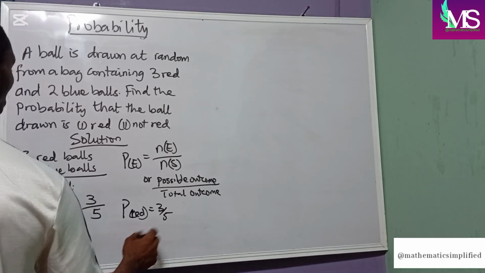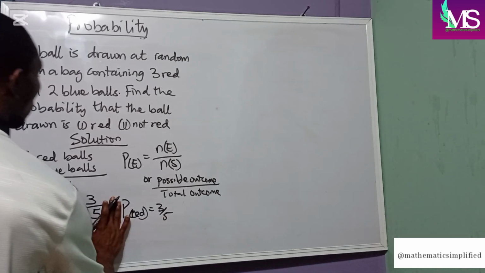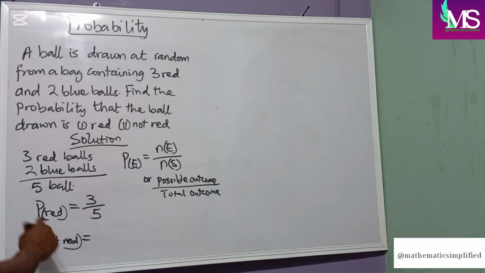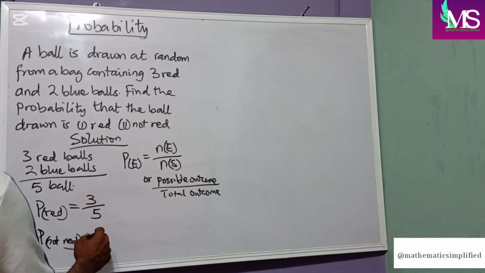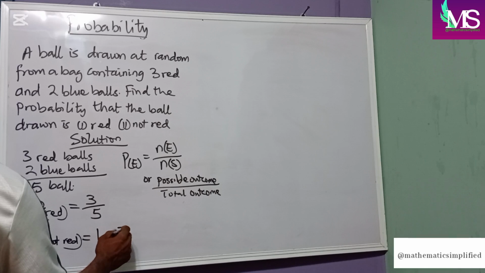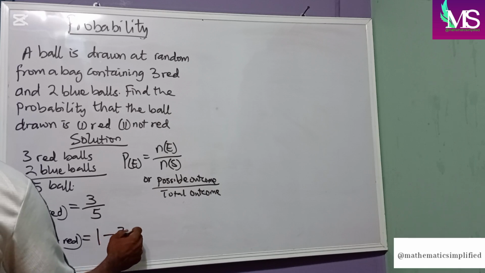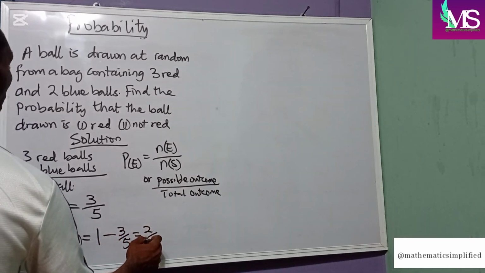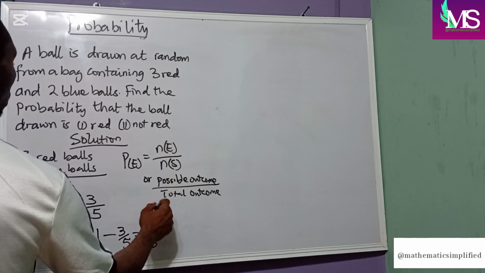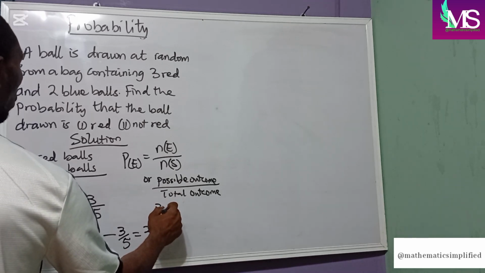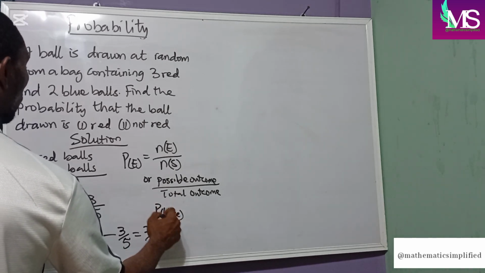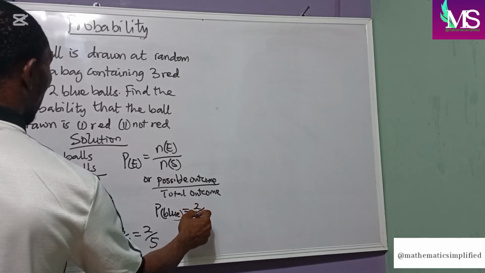The probability of not red will become 1 minus the probability of red, which is 3 over 5. So the probability of not red is 1 minus 3 over 5, which gives us 2 over 5. And the probability of blue, we weren't asked, but we will solve it, is 2 over 5.